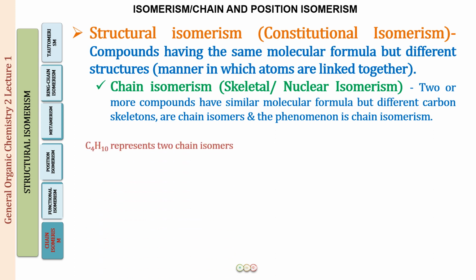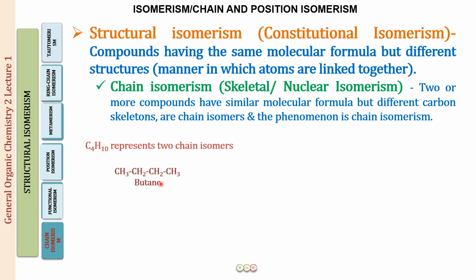For example, we have C4H10. What is this compound? This is butane. Butane has 2 chain isomers. Let us look at them. First, we can arrange all the 4 carbon atoms in a straight continuous chain. So this is a parent chain of 4 carbons, which is what we know as butane. The common name for this compound is N-butane. This is a straight chain compound, so we call it normal butane or N-butane.